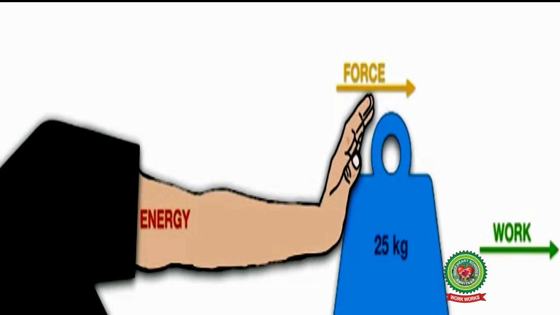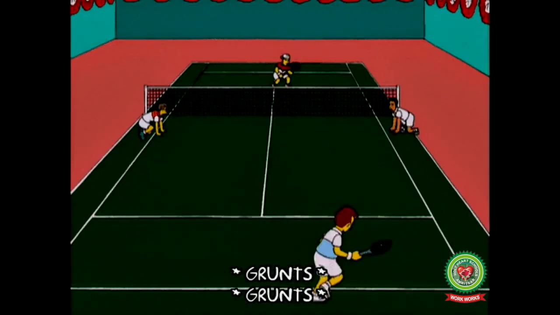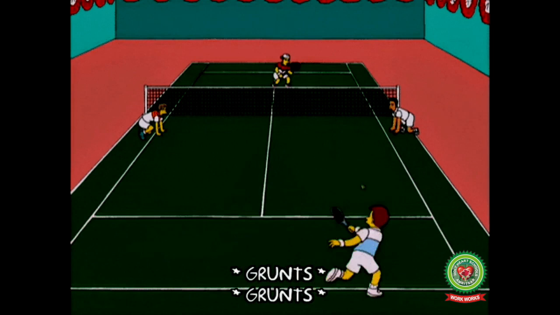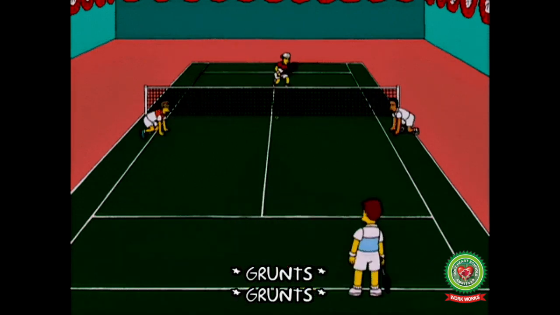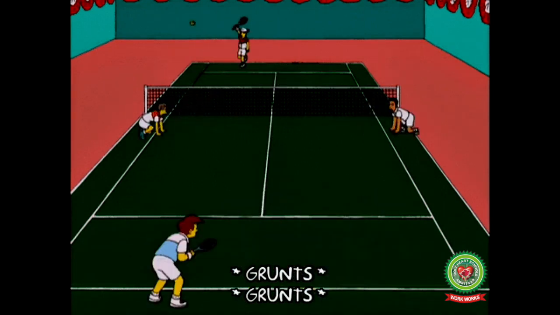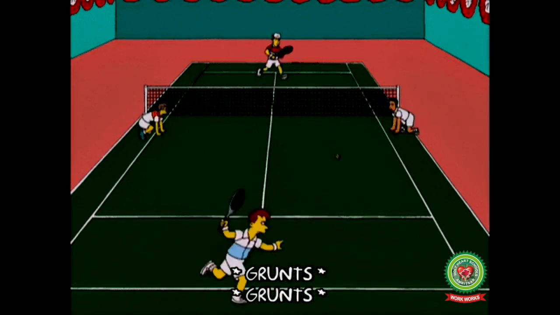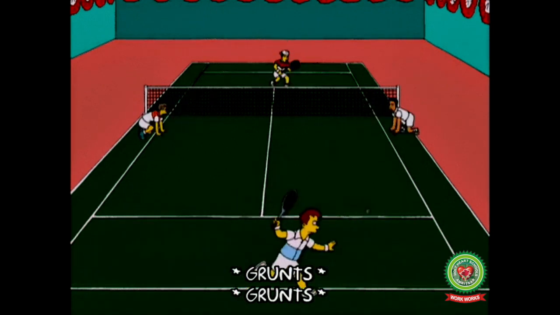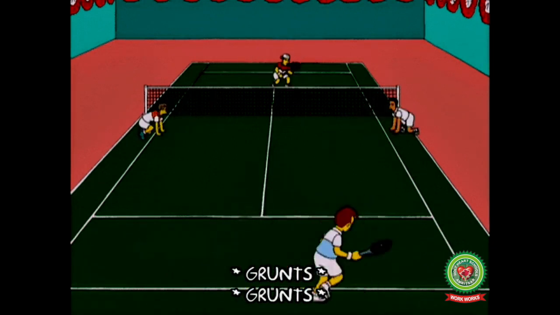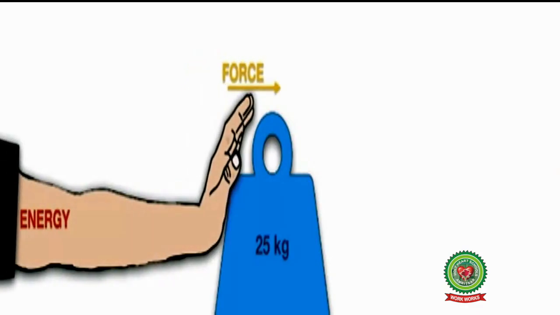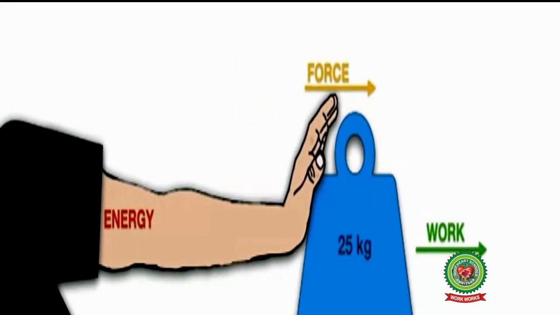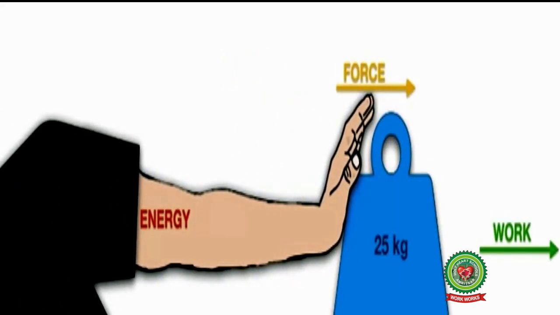To understand, let's take an example of a sports person. A tennis player gets energy from the food he eats, and he uses this energy to hit the ball with a force on the court. Now, this force moves the ball to the other side of the court to the other player. So energy is used to exert force on the ball, which results in work being done. So from the example, it is clear that force, work and energy are related to each other.